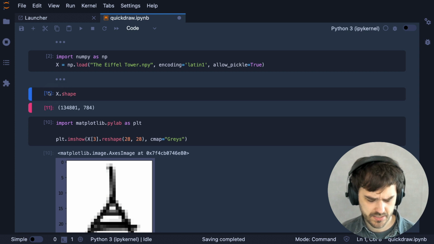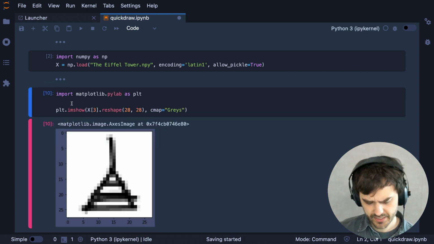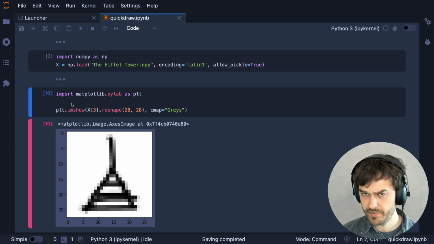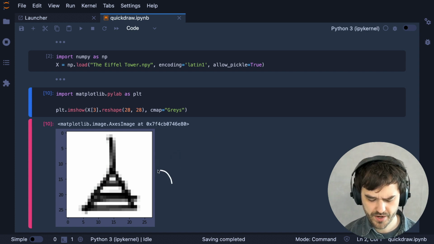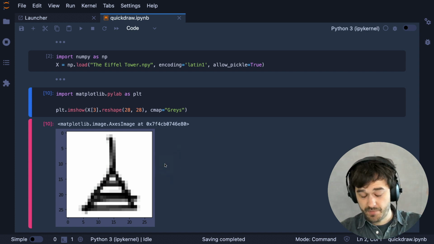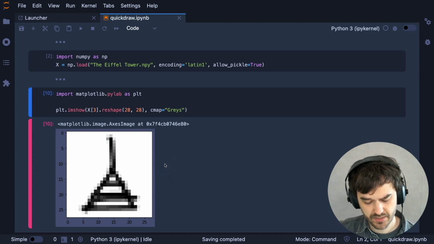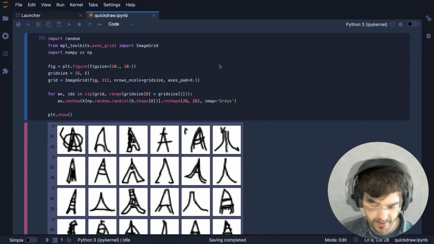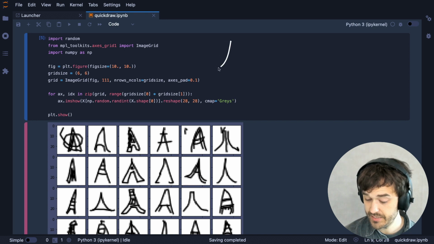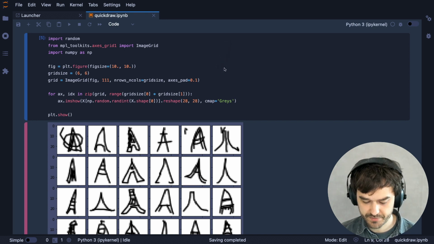I think to just get a nice little glimpse of all of these images, I'm going to do one more trick, because I think it's going to be nice if I can not look at one image at a time, but maybe look at a couple of them in a grid. So let's write the code for that. Okay, and here's the code that I need to make the grid that I just mentioned.